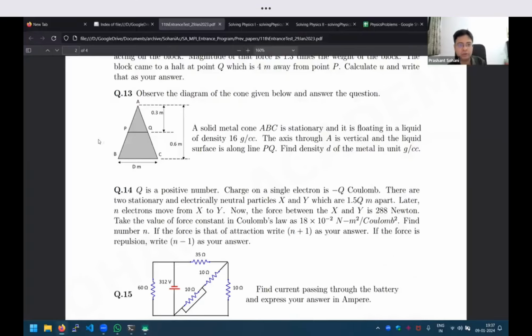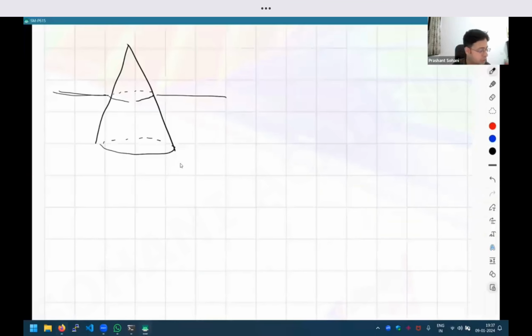Then what else is given? One interesting thing here is that if you look at the information given, it has given the distance that the top half is 0.3 meters, the total height is 0.6 meters, there's some capital D given, the diameter of the base, and those kinds of things are given. But if you think about it, finally this question is about how much of the object is floating or how much it has sunk below the liquid.